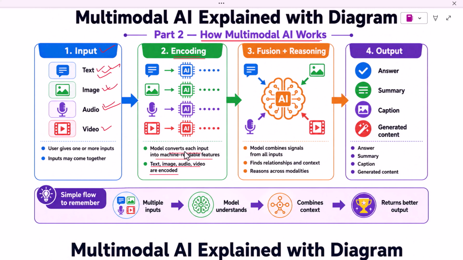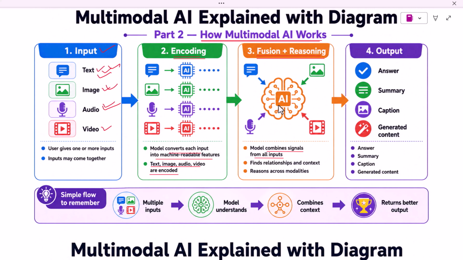After encoding, the next step is fusion and reasoning. Fusion means combining signals from different input types. For example, suppose you upload a product image and ask, "What is wrong with this item?" The AI does not only read the text question, it also studies the image. Then it combines the meaning of the question with the visual information. This combined understanding helps the AI reason better.